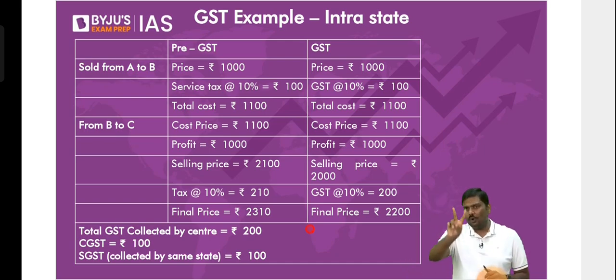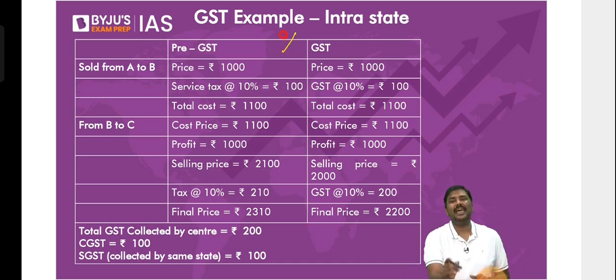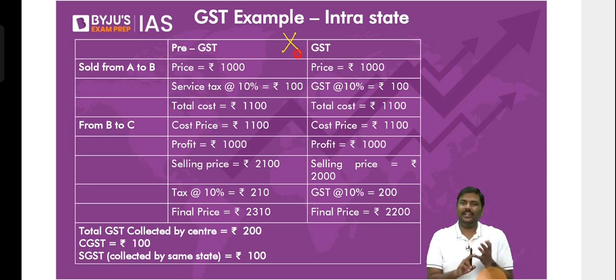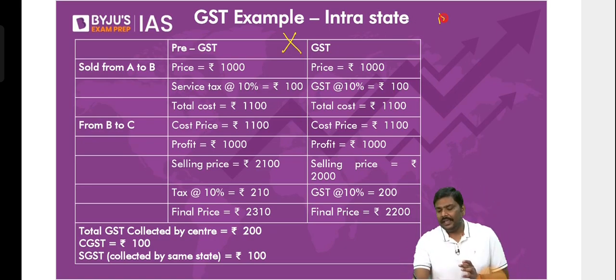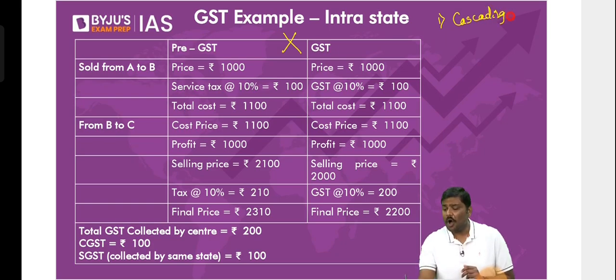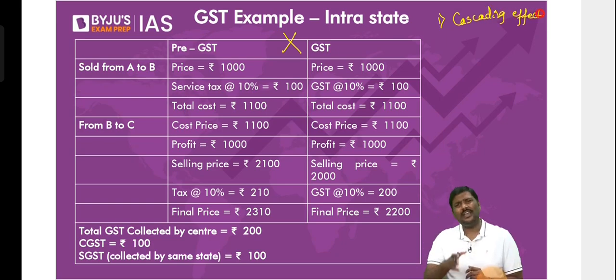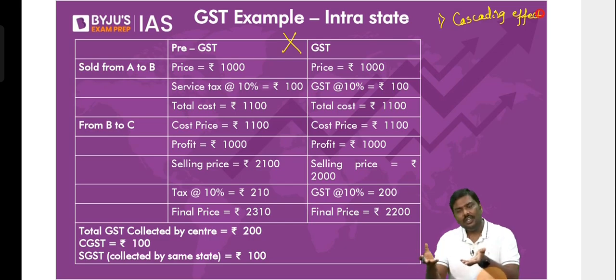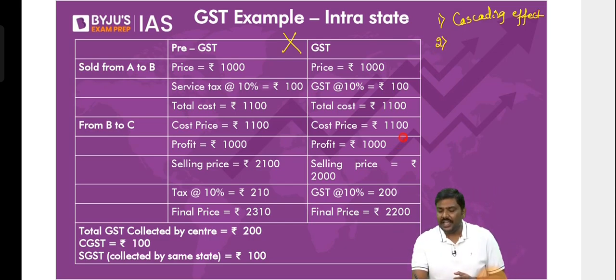Now let me prove it. I'll give you two calculations. Right now I'm saying, please don't mug up calculations. What you need to simply observe are the following points. One, is there a cascading effect or no cascading effect? Observe this. That is always my problem with the students. You miss out on the inference. You run behind what is unnecessary. Is there a cascading effect? Just observe this. Second, how will GST be working?